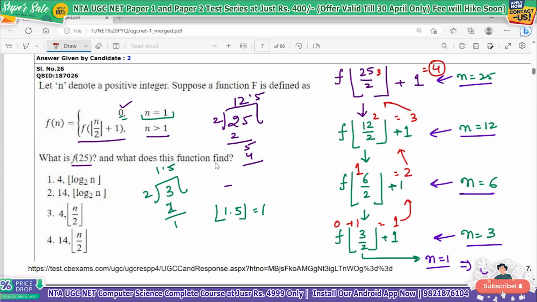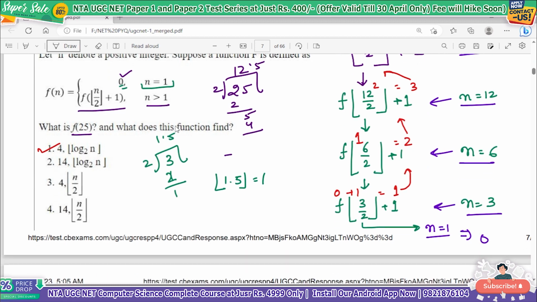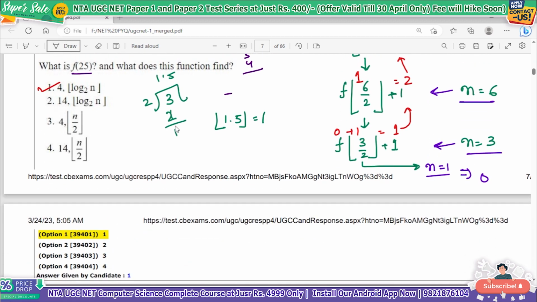And what does this function find? If you see, this function is basically a log n function, because we are doing exact half, that is log n. So the correct answer is option number 1, that is 4 is the value of f(25) and the function is basically a log n function.